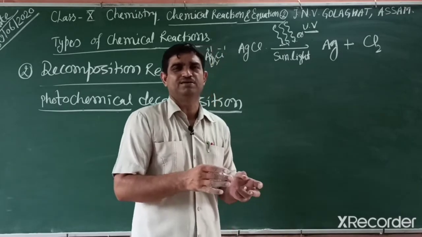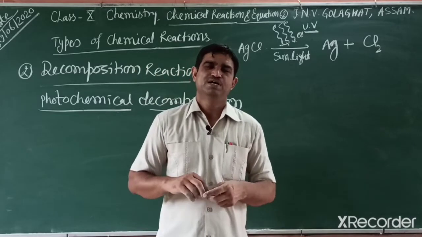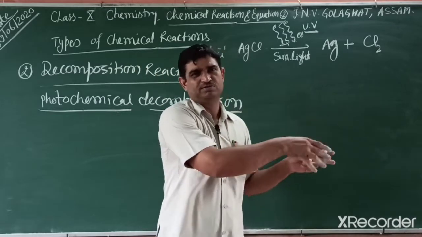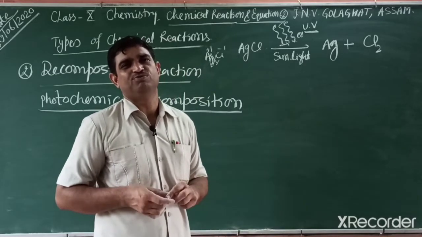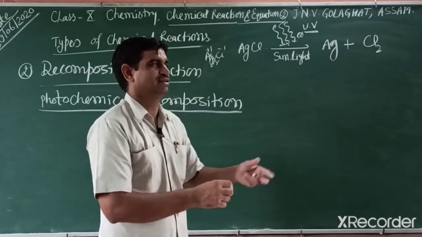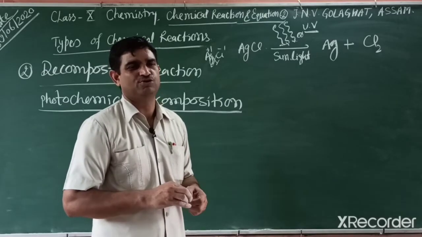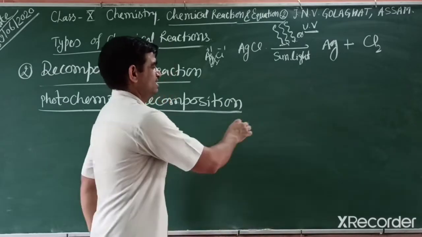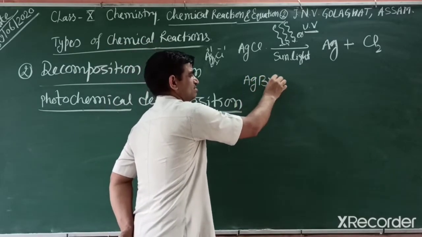So earlier we washed the film in a dark room, because if you open it in light, the chemical on that reel is damaged. So we write that reaction; that chemical is silver bromide, AgBr.